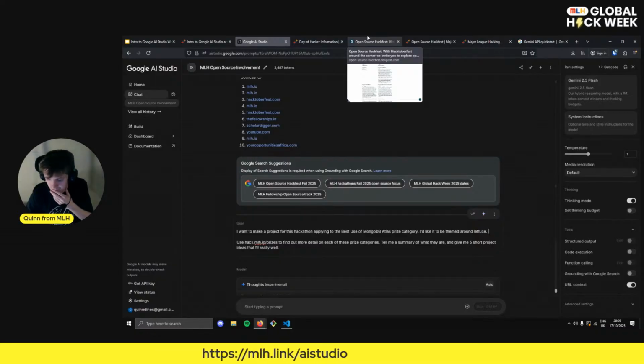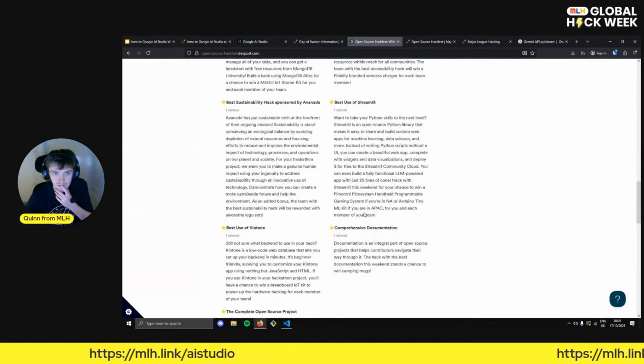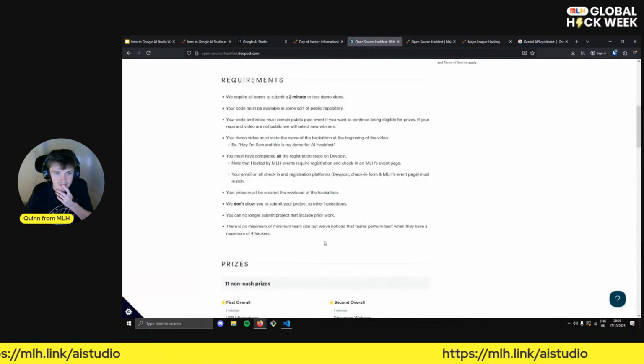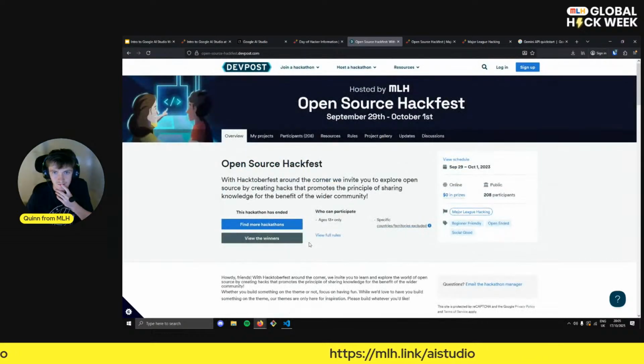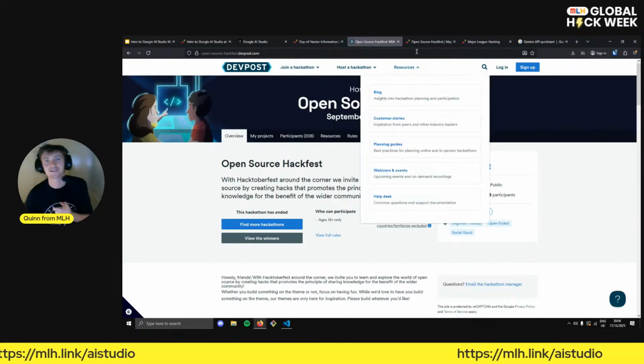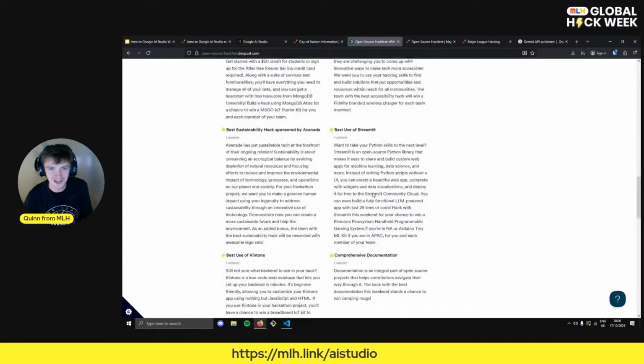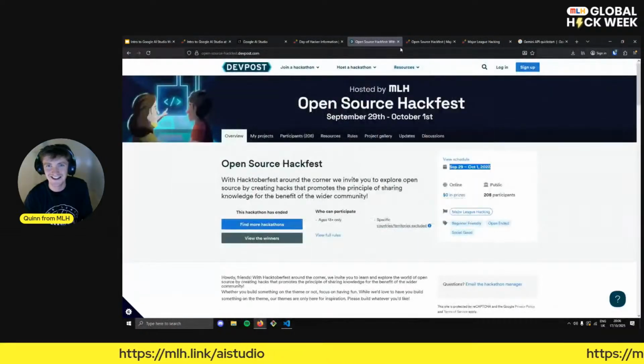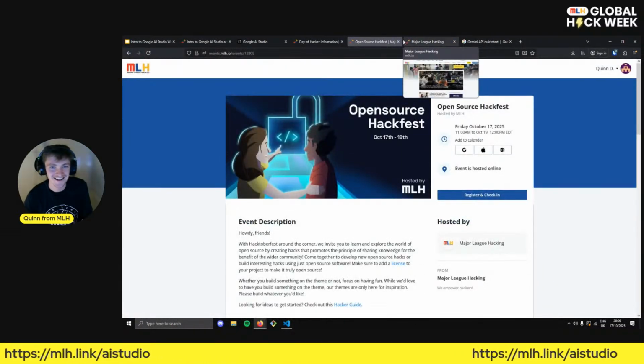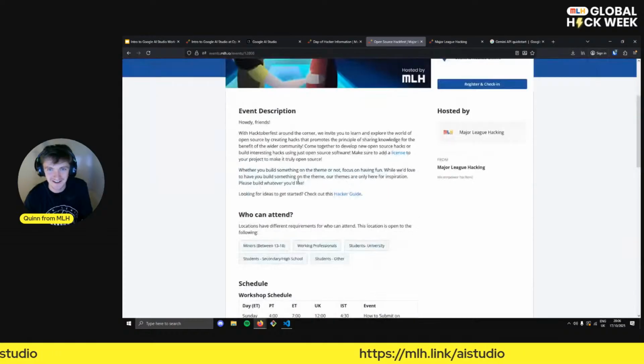On the dev post, there should be all of these prizes listed. Oh, apologies, hackers. I'm in the wrong dev post. This is from 2023. This suddenly makes a lot more sense. I was thinking, these are not the challenges I thought we had active this weekend. What is going on? Okay, hackers. Apologies. Let's do the correct thing.